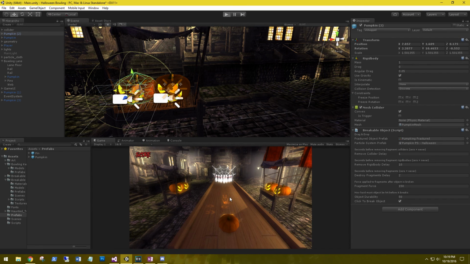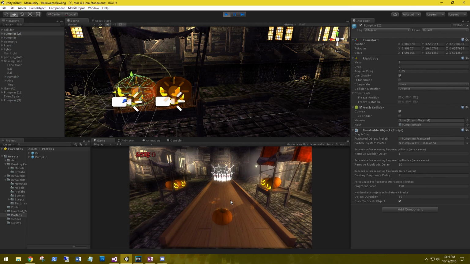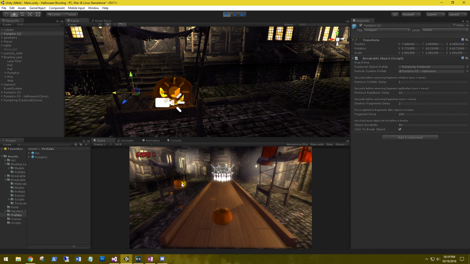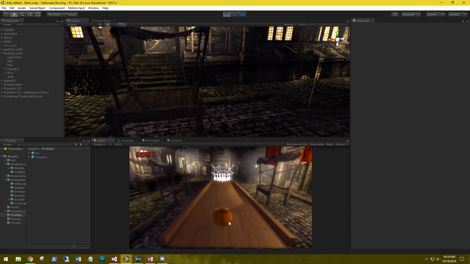Let's play the same. We'll have to play with those so they're not bouncing around when the scene starts, but we should be able to click them and explode. Nice.